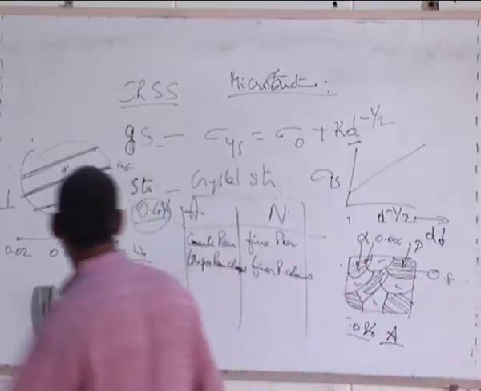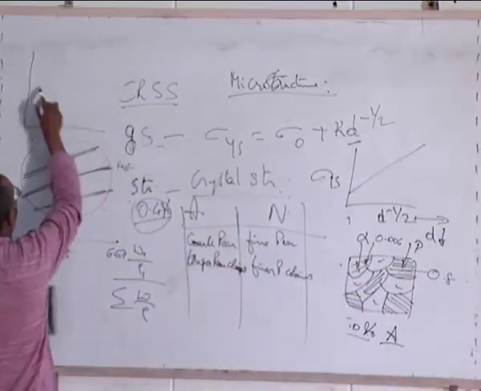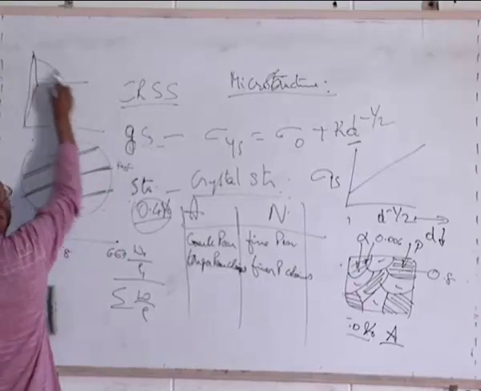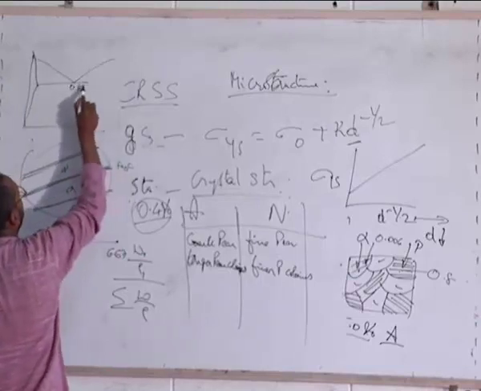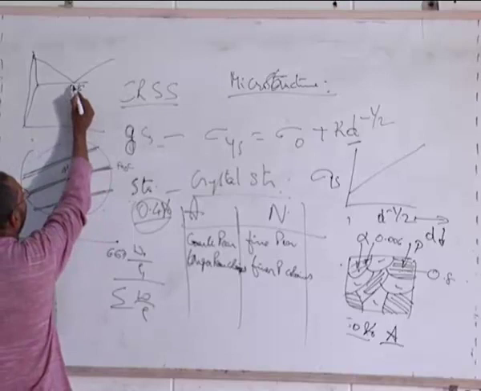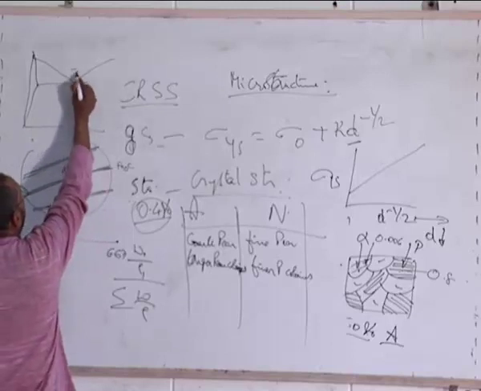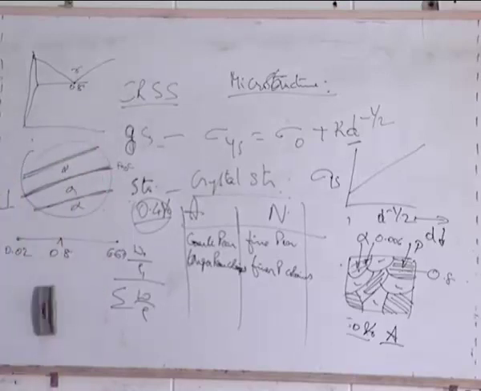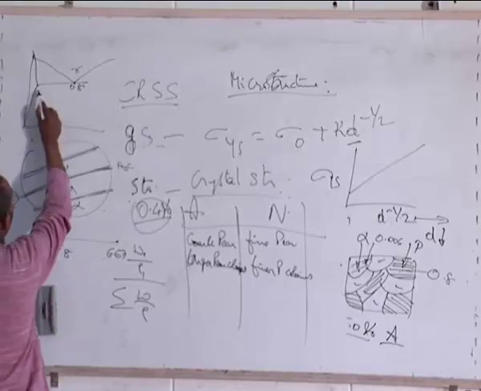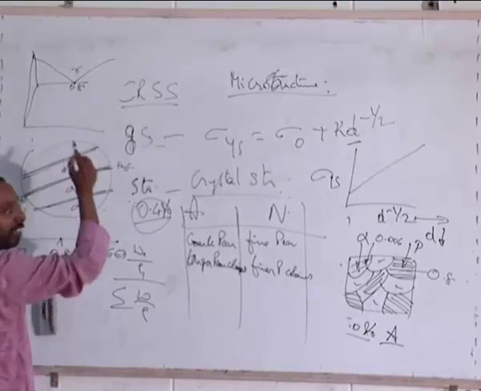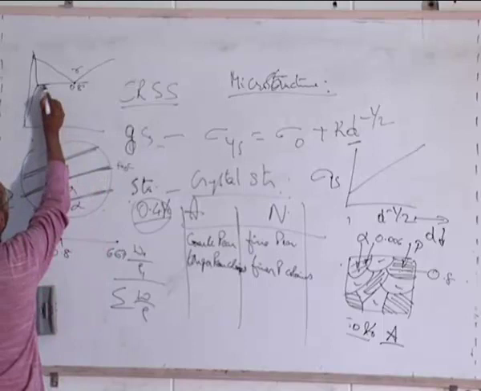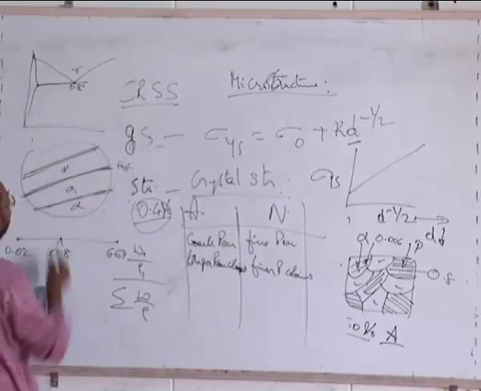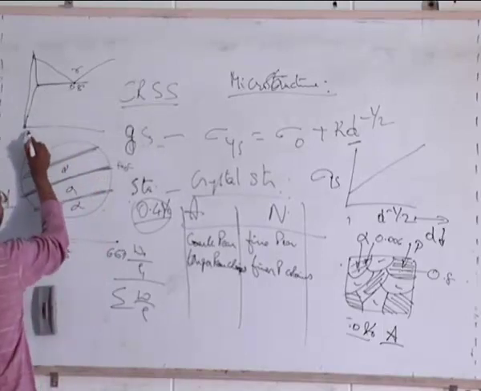Because if I draw this phase diagram, and if this is 0.8, and we are talking of at this temperature, the gamma giving you perlite. The question is, the amount of ferrite which is there in perlite at this temperature just below the eutectoid is different from what you have at room temperature.